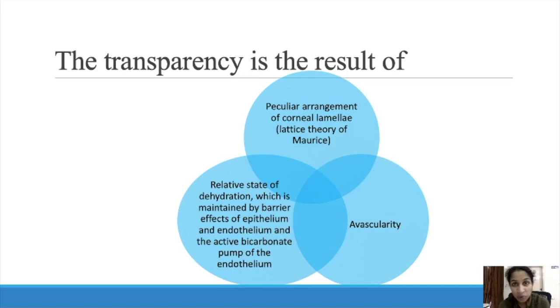First one is the peculiar arrangement of the corneal lamellae. Second one is avascularity, and third one is the relative state of dehydration, that is maintained by the barrier effects of the epithelium and endothelium, and the active bicarbonate pump of the endothelium. Due to that, there will be a relative state of dehydration. So these are the reasons for a transparent cornea: the peculiar arrangement of corneal lamellae, the avascular structure, and the relative state of dehydration. Due to these three, we have a transparent cornea.